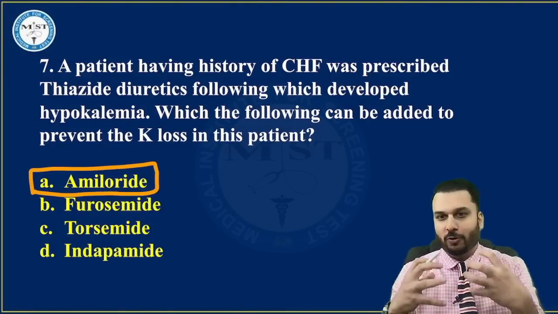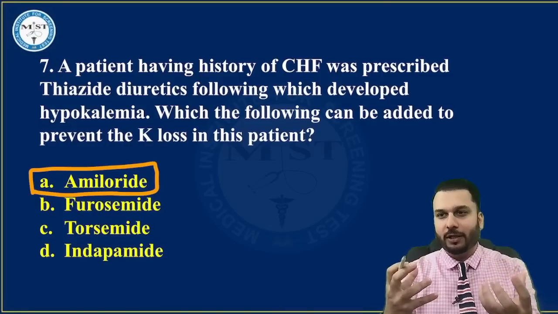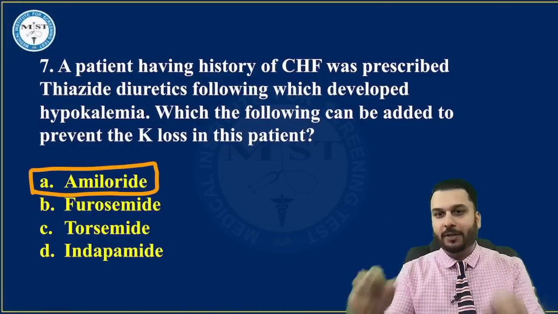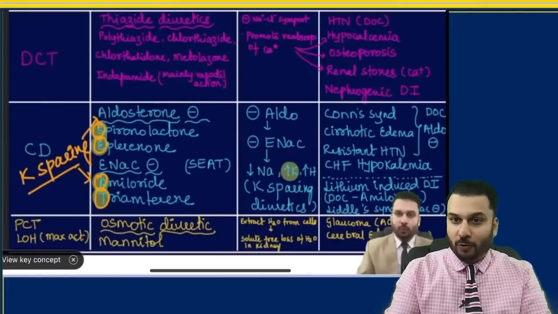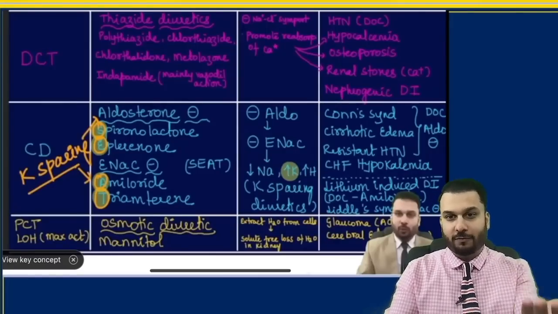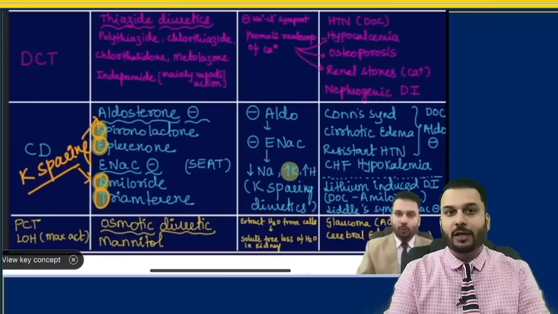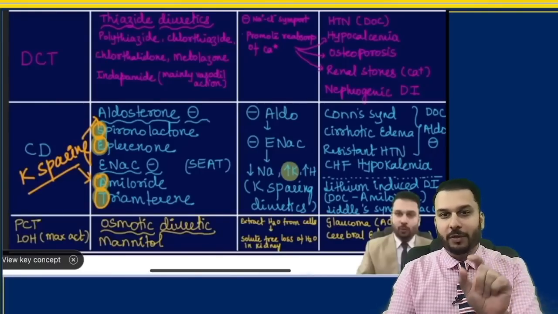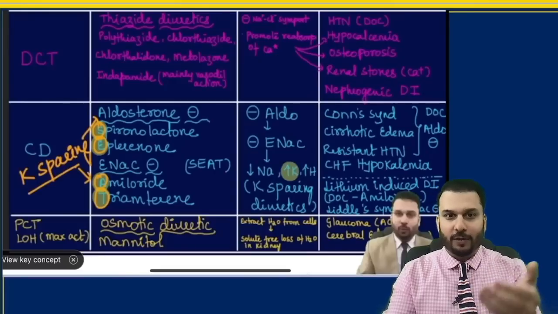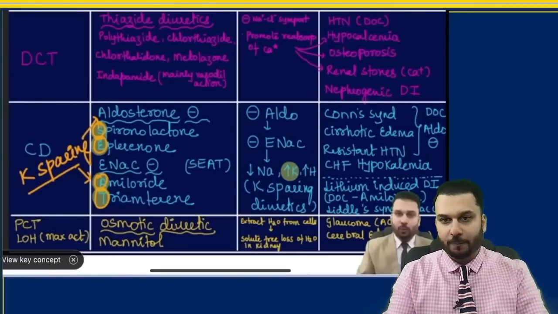Now this is the whole idea of this examination, right? Expect the unexpected. But it wasn't unexpected after all. If you see here very clearly, once again, we had discussed in this series, potassium sparing diuretics. We must remember by the mnemonic SEAT, where the A was amiloride.